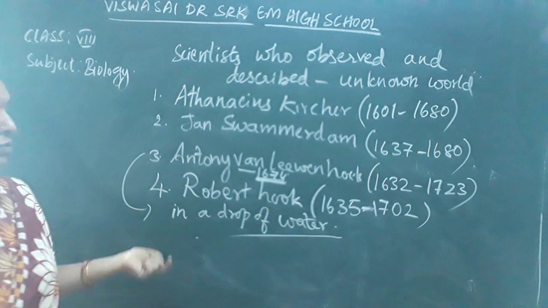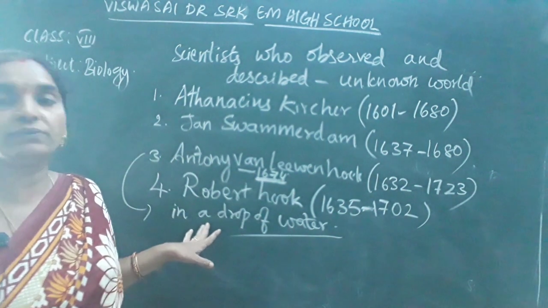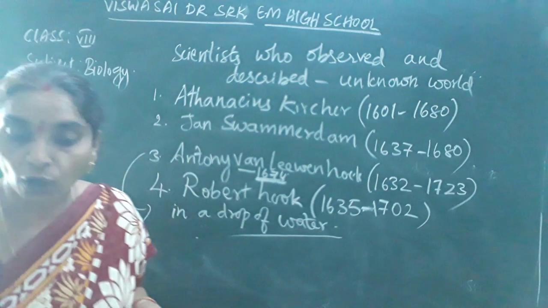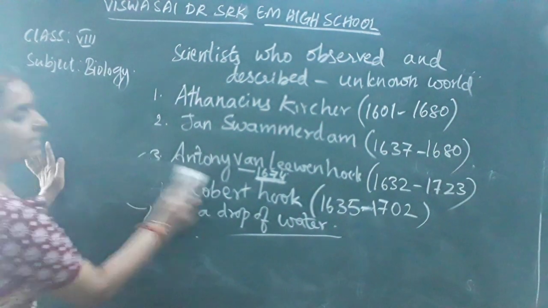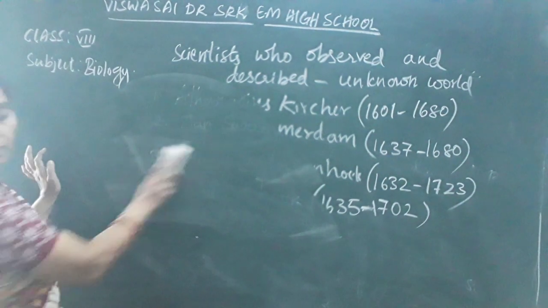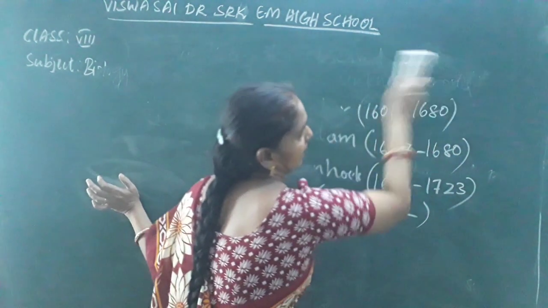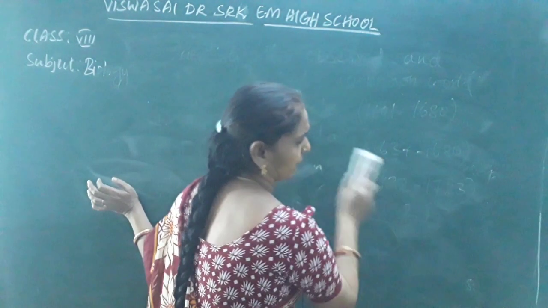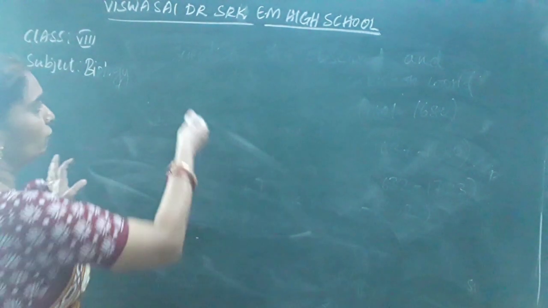Under his magnifying lens in 1674, he observed bacteria, yeast, protozoa, and red blood cells, and all the teeming life in the moving water.